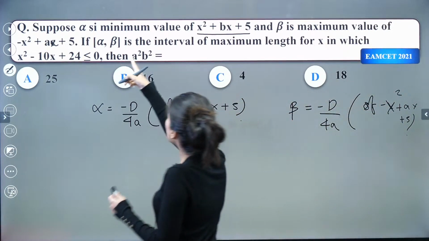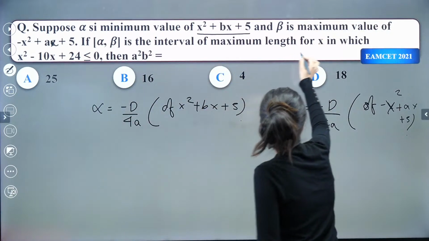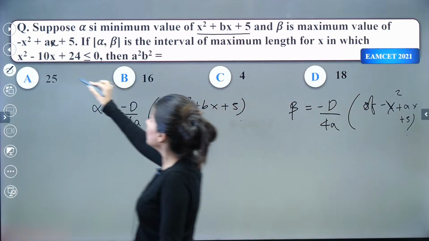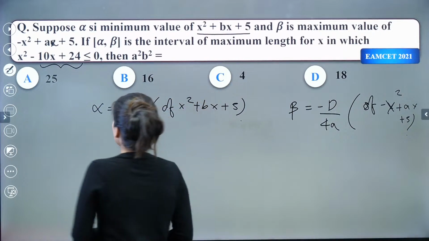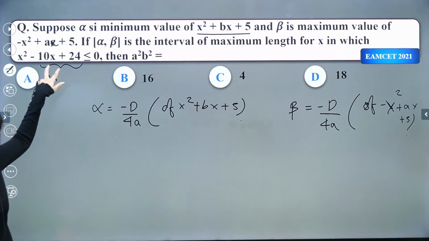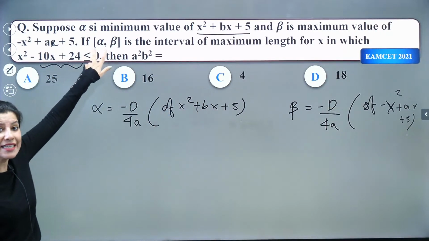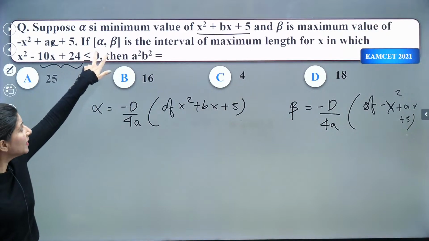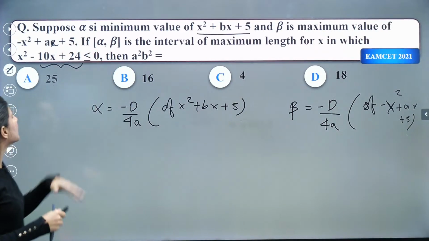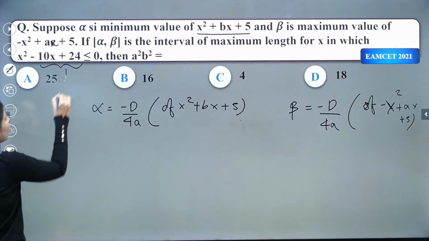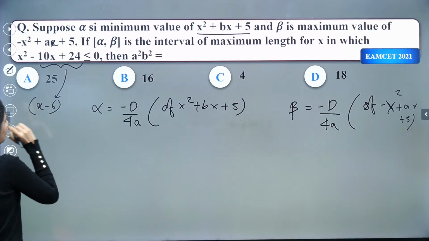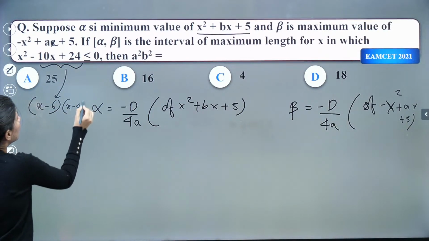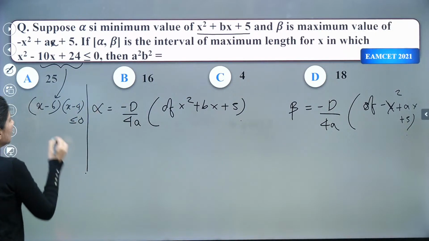And if alpha comma beta is the interval of maximum length of x in which this inequality is true. Okay, so basically what they are saying is, if you solve this inequality, what you are going to get is this alpha comma beta. Right? So let's solve this. x square minus 10x plus 24. So I'm going to get x minus 6 and x minus 4 less than or equal to 0. So that means 4 to 6 will be the answer.